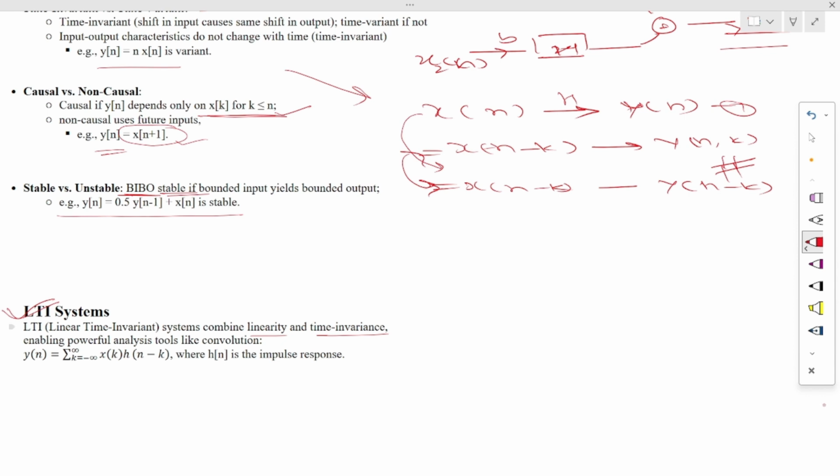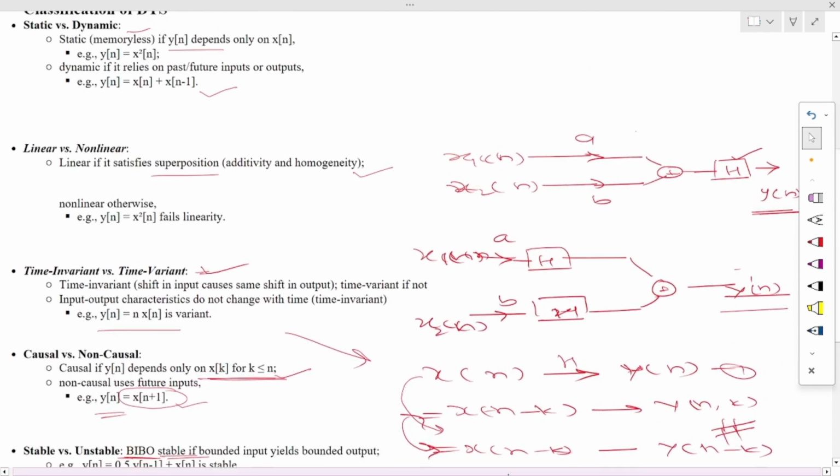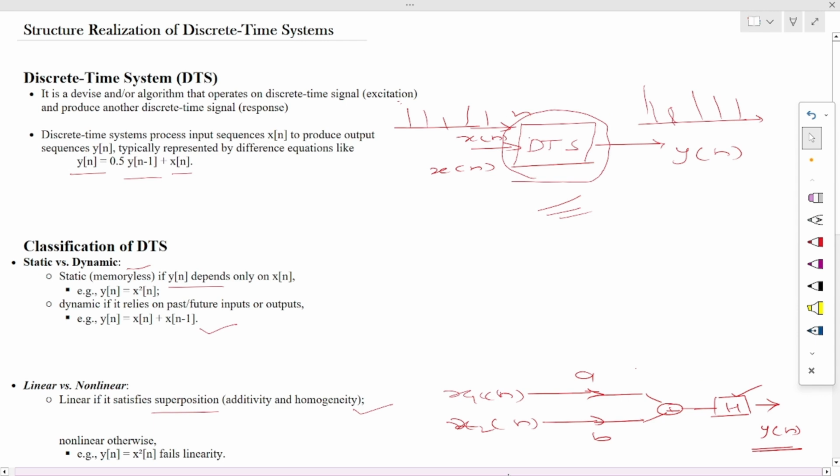If our system is LTI, then the response of this LTI system is defined by the convolution expression: y of n is equal to summation k equals minus infinity to infinity x of k h of n minus k, where h of n minus k is the delayed version of the system response, and h of n is defined as the impulse response of the system. So these are the important topics that we should know before going to realize any discrete time system.